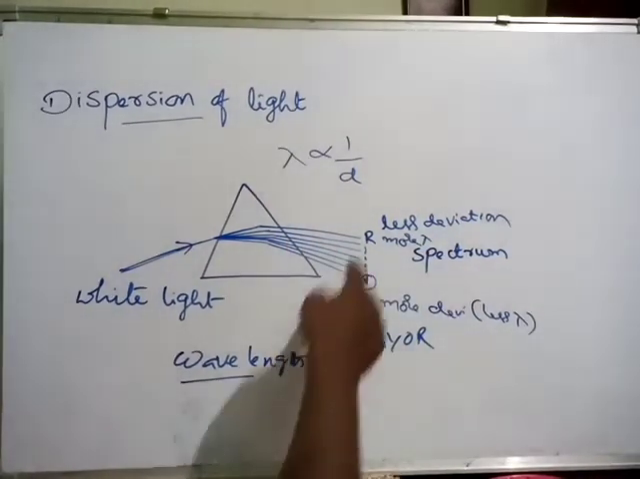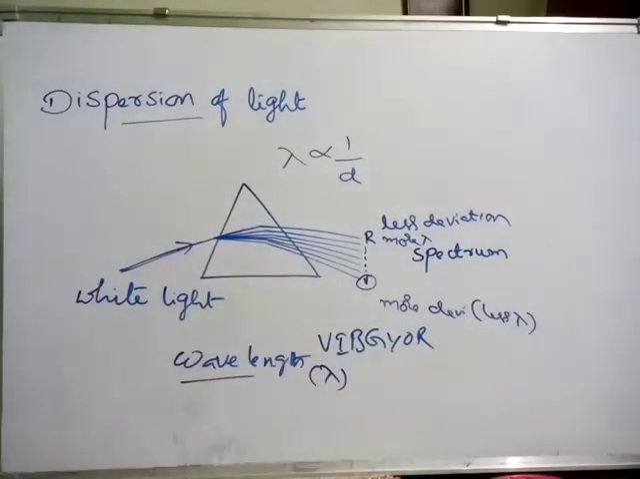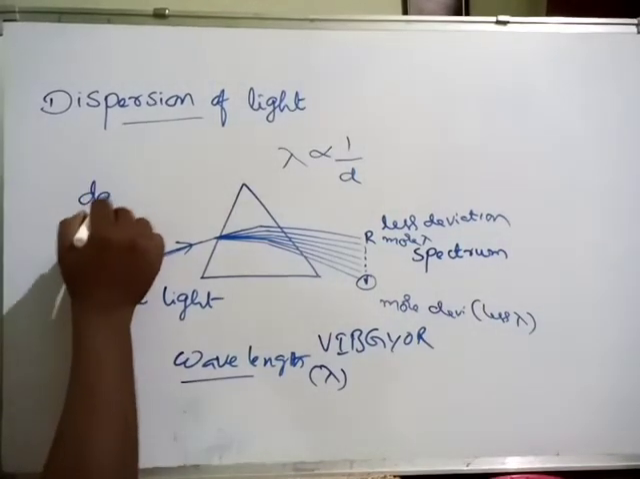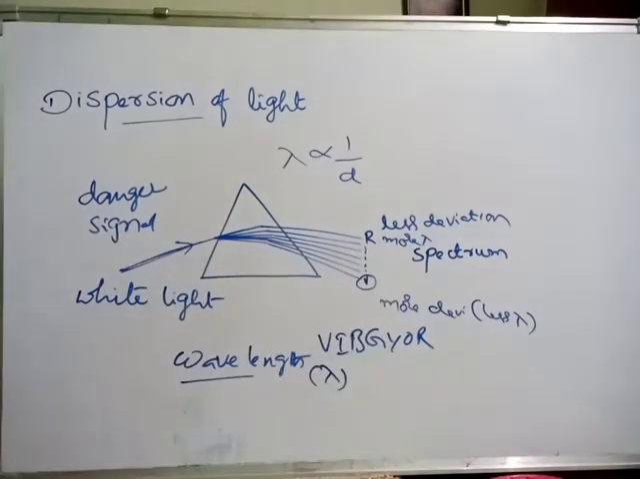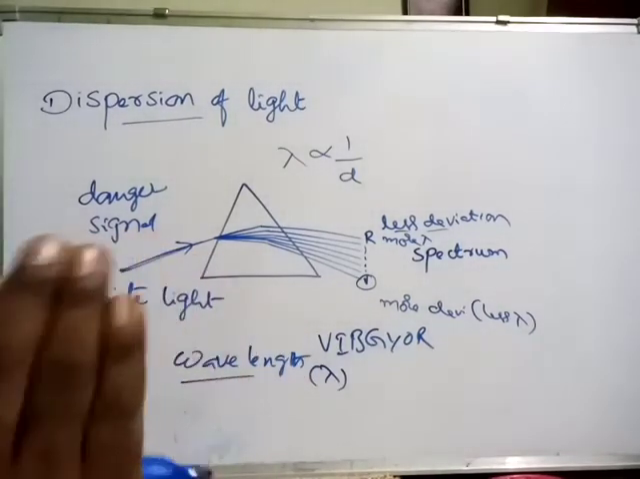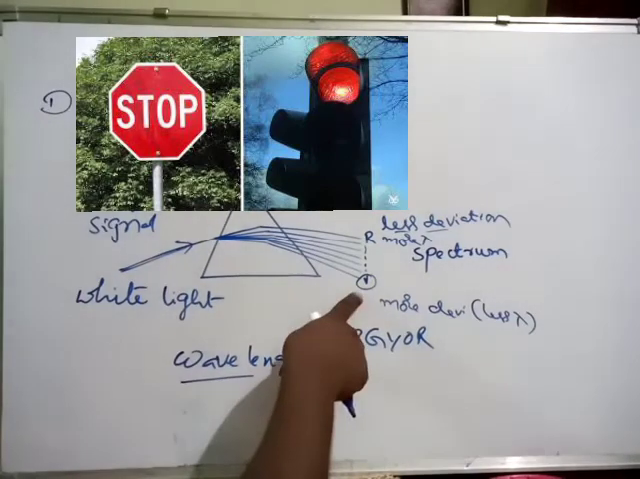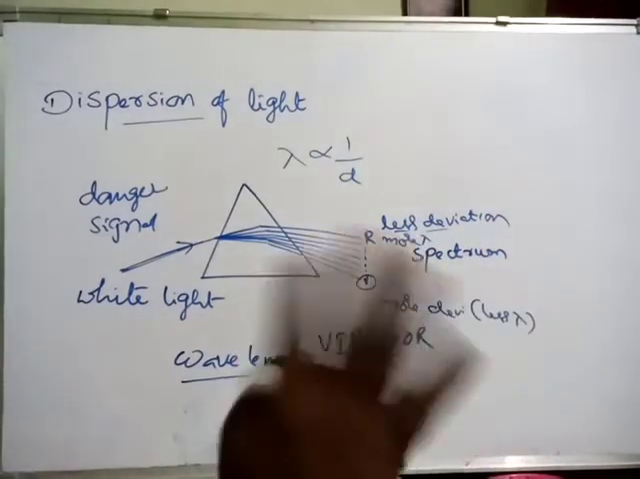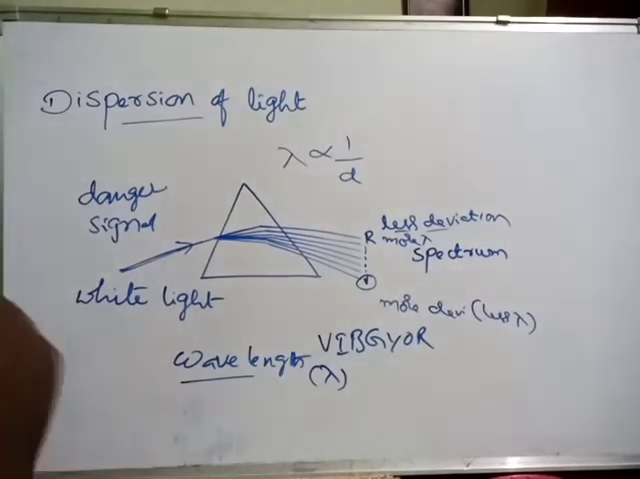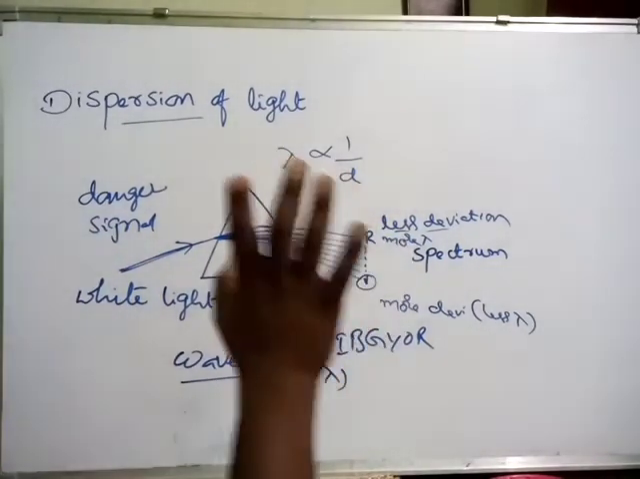That's why red color is used in traffic signal lights. Why do we use red only for the danger signal? Because it has the least deviation, so a distant person can easily find this color since it doesn't deviate. But if you keep violet, it will be deviated, and the distant person cannot recognize it. So we use red in the danger signal because it is the least deviated color.